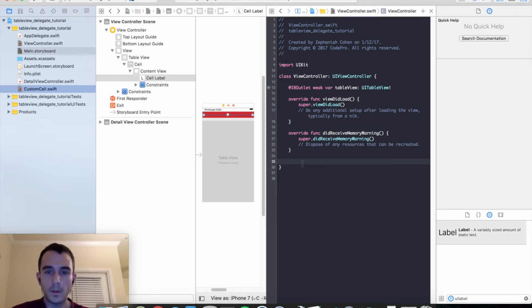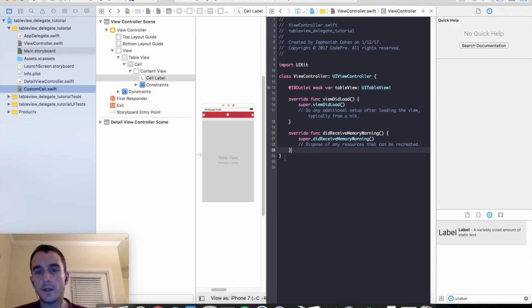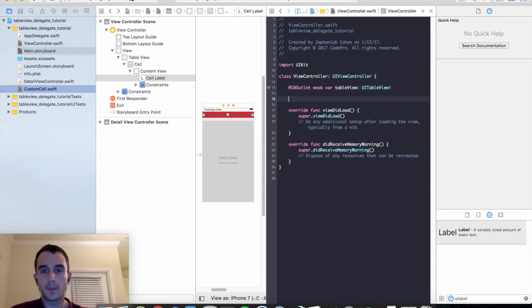Okay, so now we need to go ahead and start implementing our TableViewDelegate and data source methods. So the way we're going to do that is we're actually going to create an extension, two separate extensions. One extension on ViewController for TableViewDelegate, one extension on ViewController for TableViewDataSource. But before we do that, let's just go ahead and create a little simple data source right here. This will be what's going to feed our table. So let dataSource equal Max, John, Alex, and Sarah.